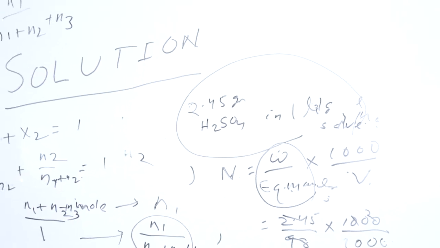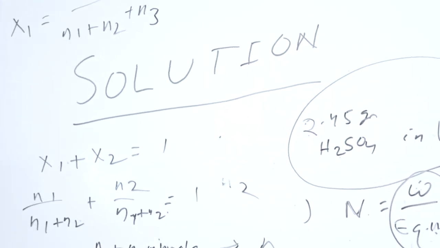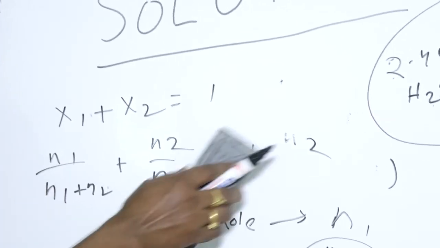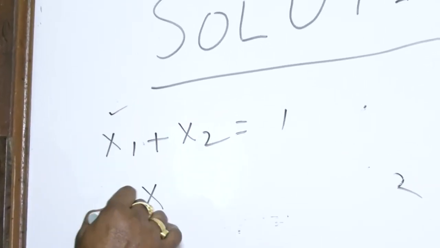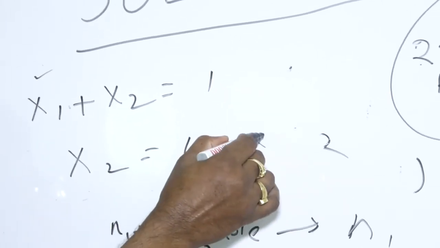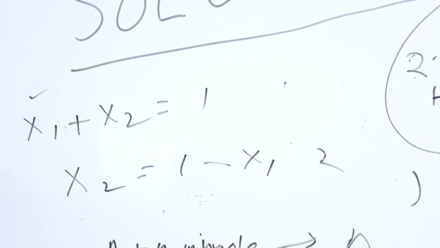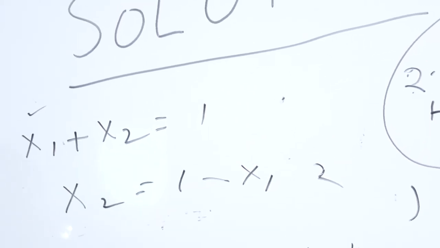It can be proved. So if one mole fraction is calculated, then the other can be easily calculated. If X1 is known, then X2 can be calculated by subtracting X1 from 1, because the sum of mole fractions of two components will be 1.